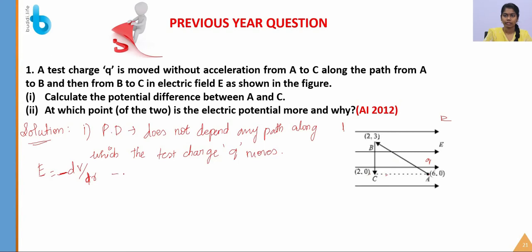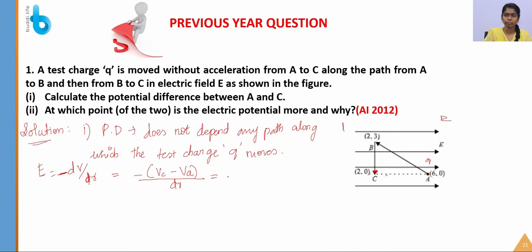The final position is C, so the potential difference is Vc minus Va, the initial point, divided by dr, the distance moved by the charge.